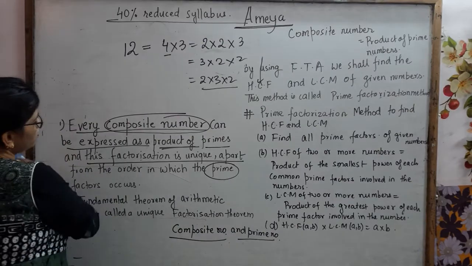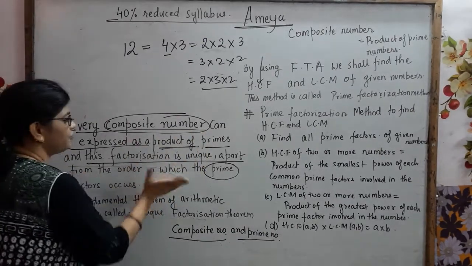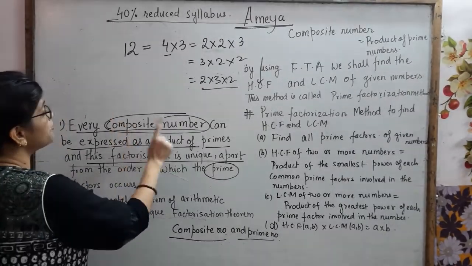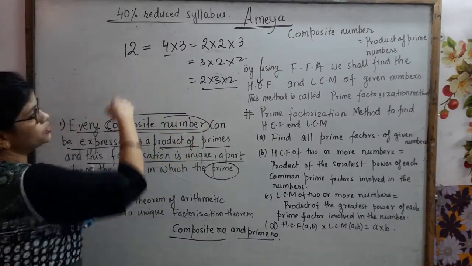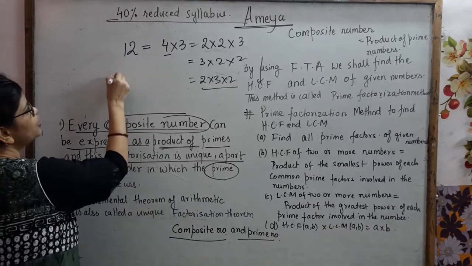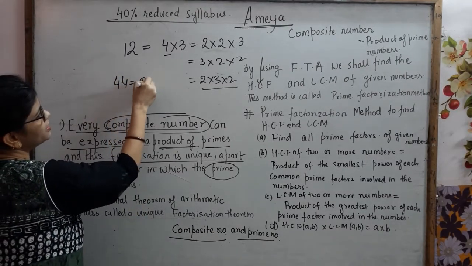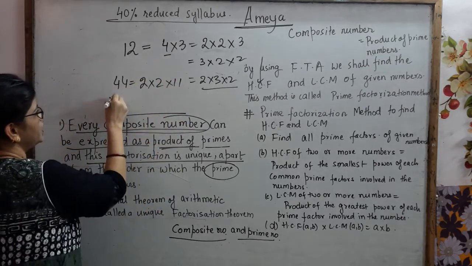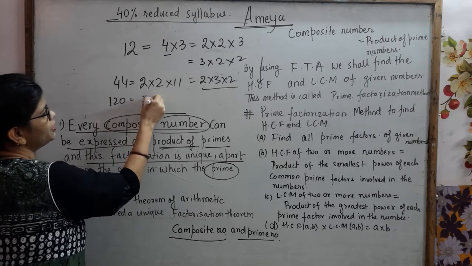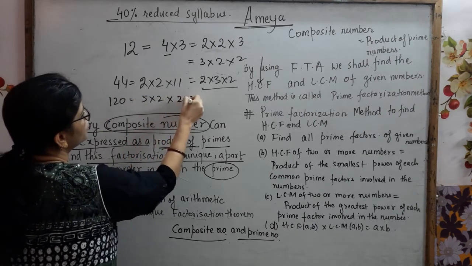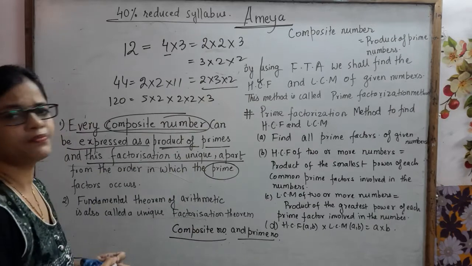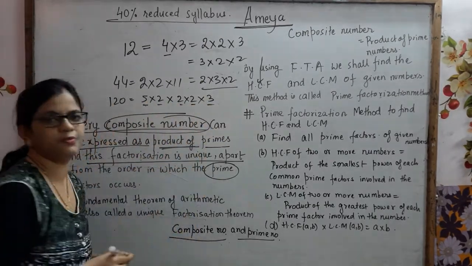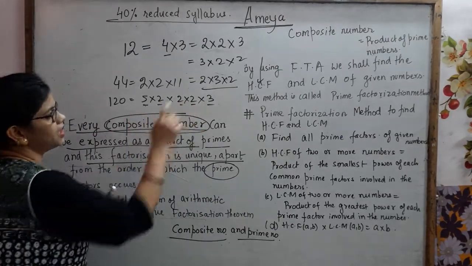Okay. So one more time I am explaining, because now I have to explain the full part of it. The full part of it is saying that every composite number, either you can take 12 or you can take 44. Now 44 can be written as 2 into 2 into 11. Now you take 120. Now the factors of 120 will be 5 into 2, 10. Then again 2 into 2 into 3. Okay. So now again prime numbers: 5 is a prime number, 2 is a prime number, 3 is a prime number. Fine, all these 5, 2, 3 are prime numbers.